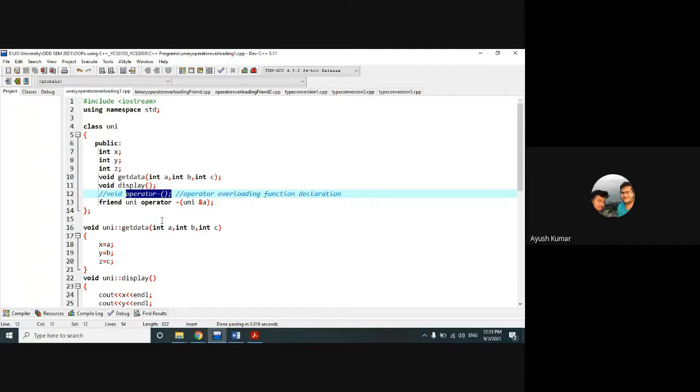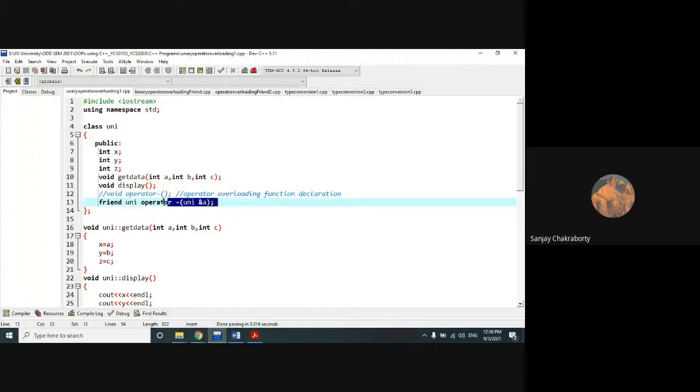I'm not clearly understanding this Uni class. I have a simple question, sir. If we use this operator, is it compulsory to use Uni, the class name, for a friend if we are adding? Yes. You have to use the class name because a friend function always takes the argument of a class type, so its return type is always the class name. You forgot the job of the friend function. Revise what we have done in the friend function and you will understand this.